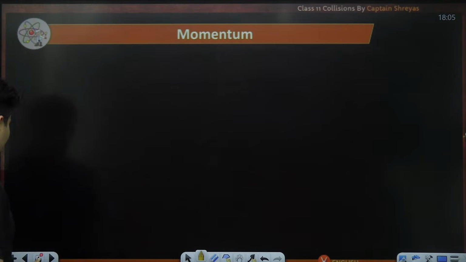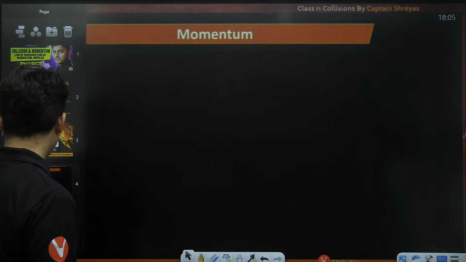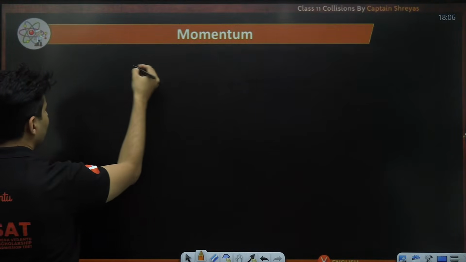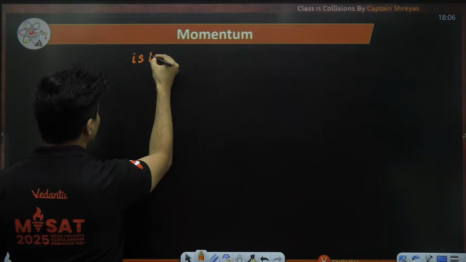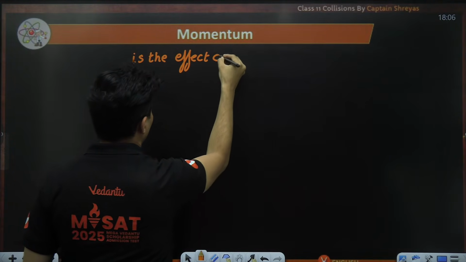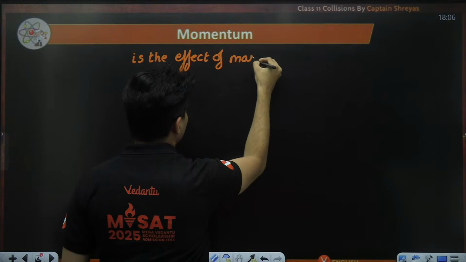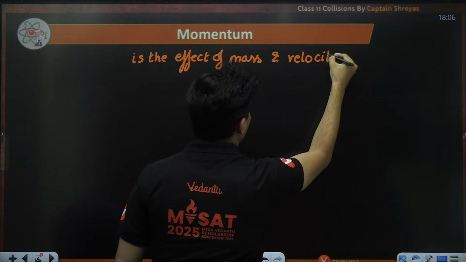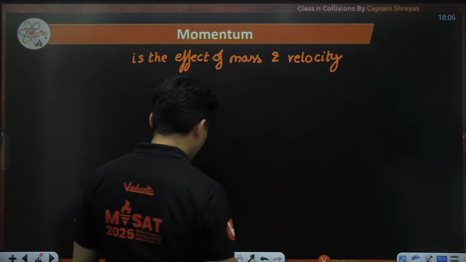So, when we talk about momentum, remember, just to quickly recap, momentum is the effect of mass and velocity.